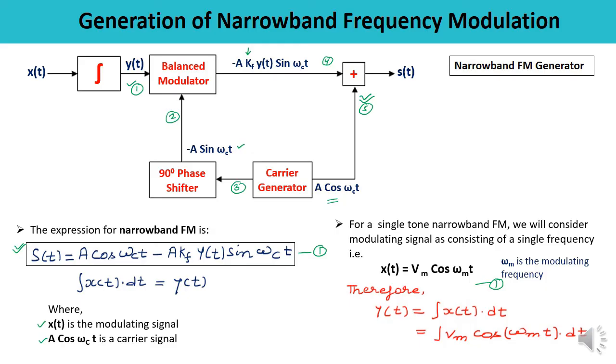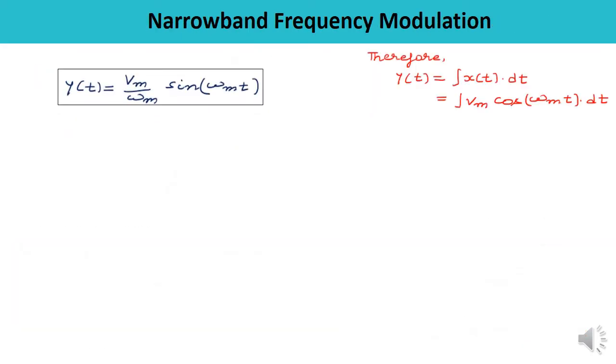If you integrate it, what are you going to get? The integral of Vm cos omega mt into dt. So we'll be getting yt, which is equal to Vm sin omega mt upon omega m. This is what we are getting, the yt.